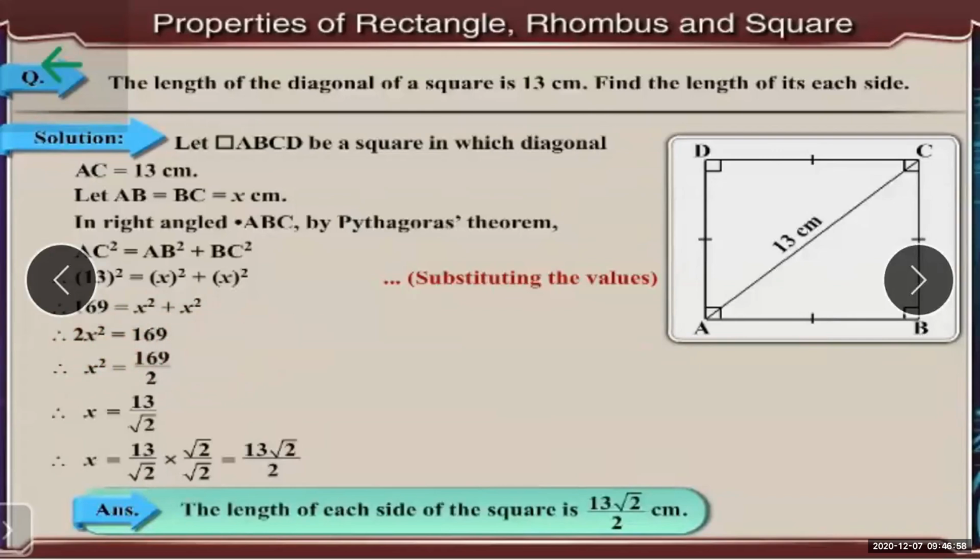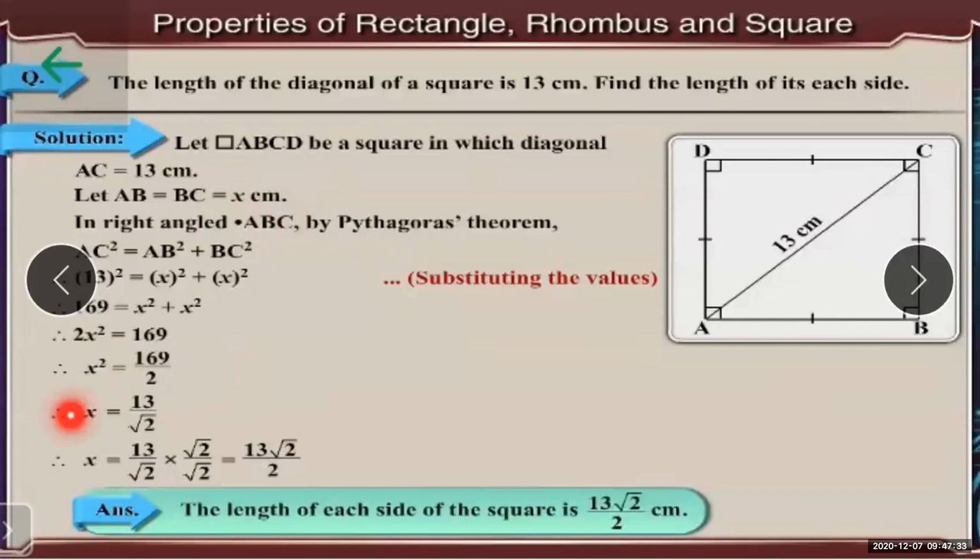Students, here also we are relating with our Maths 1, that is the equation in one variable, algebraic equation. So x square is equal to 169 upon 2. We take the square root because we don't want x square. We want the measure as x, and that's what we have assumed, that is AB is equal to BC is equal to x. So here it is x square.